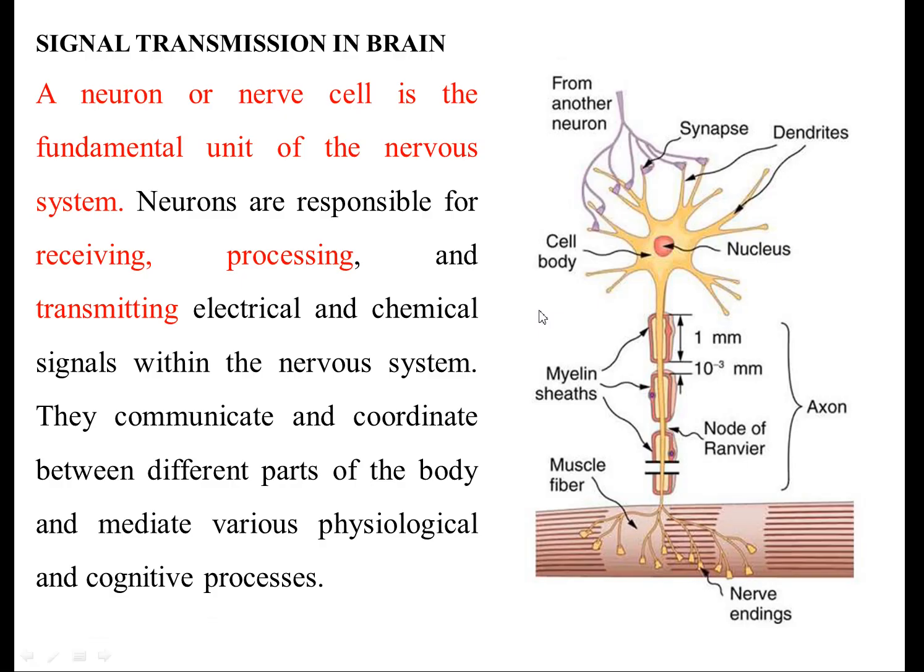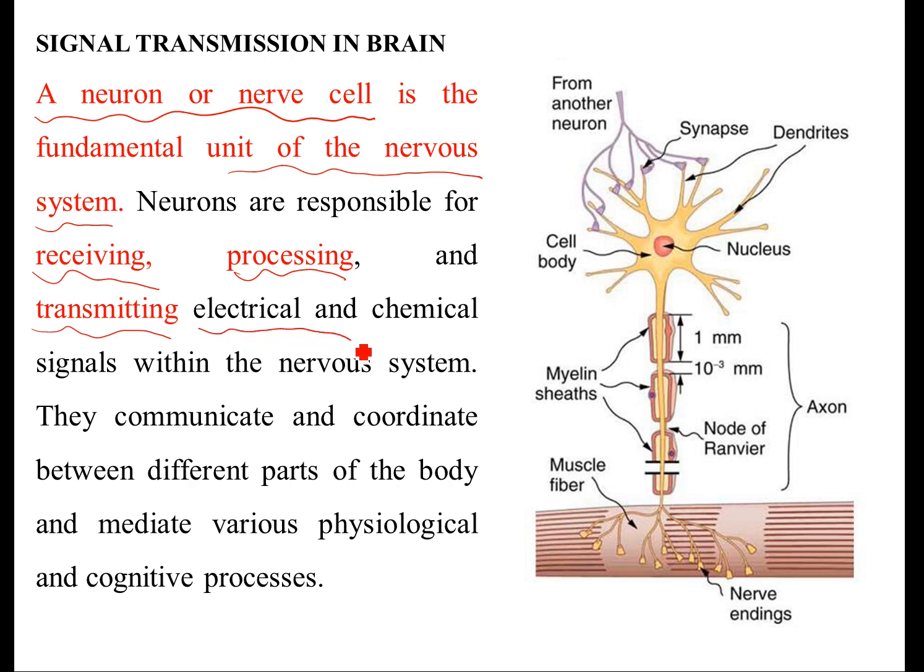How does signal transmission happen in the brain? The brain consists of neurons. A neuron, or neural cell, is the fundamental unit of the nervous system. The neurons are responsible for receiving, processing, and transmitting electrical and chemical signals within the nervous system.